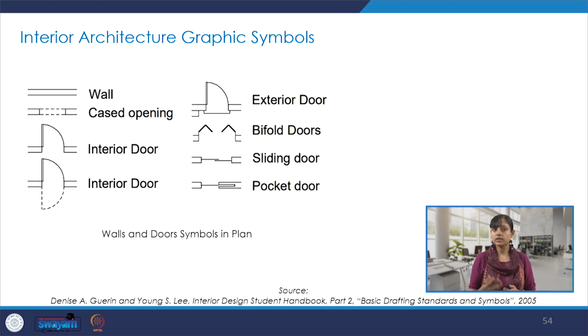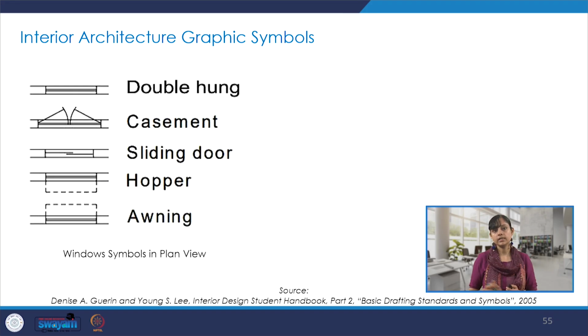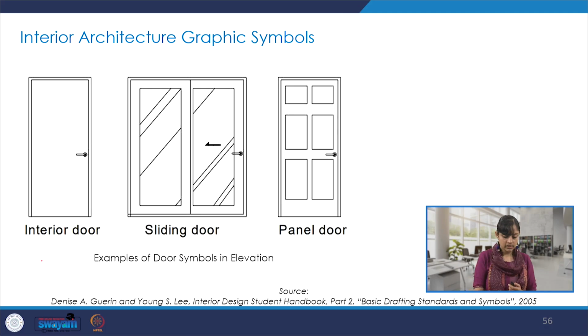Again, some more graphic symbols which can help us understand an exterior door versus an interior door, what is a pocket door, etc. Yes, more of these, whether the window is a casement window or a sliding window, all those kinds of symbols again, and interior door, sliding door, panel door.